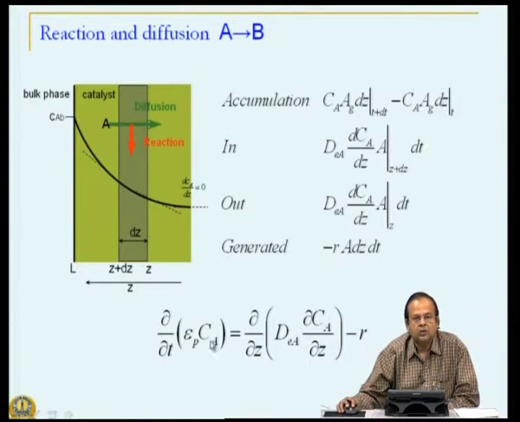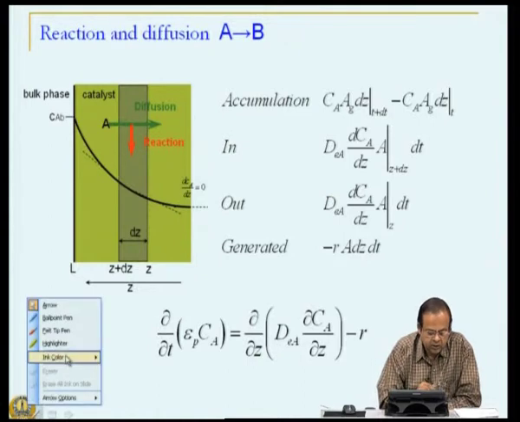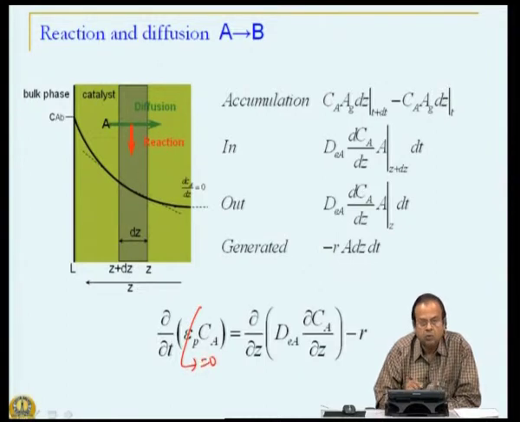So, this is an unsteady state diffusion reaction equation, which we simplified saying that at steady state, this term goes to 0 and we have this equal to 0.